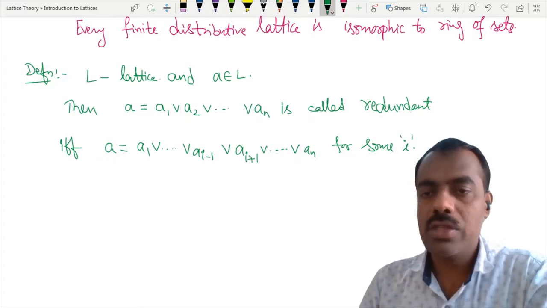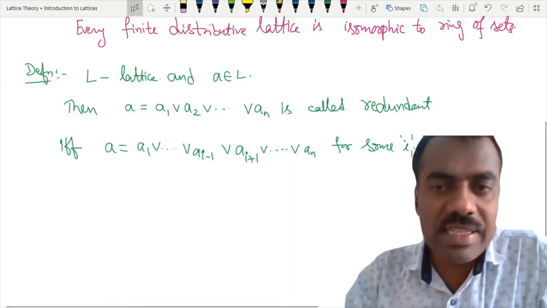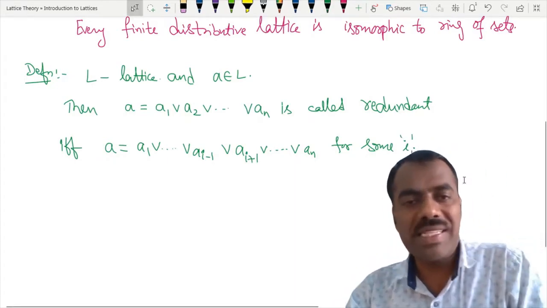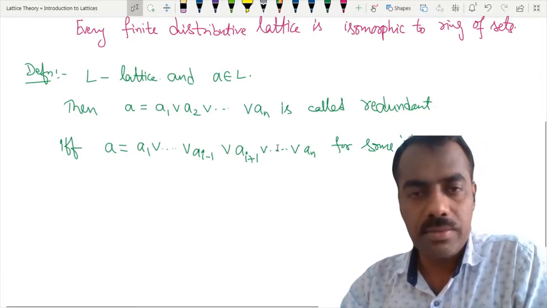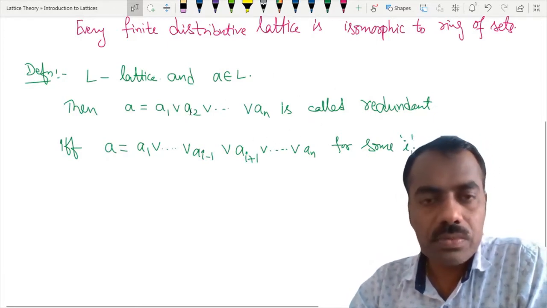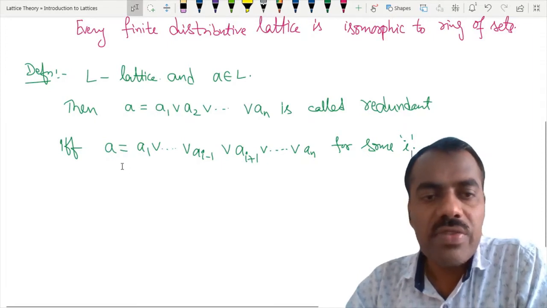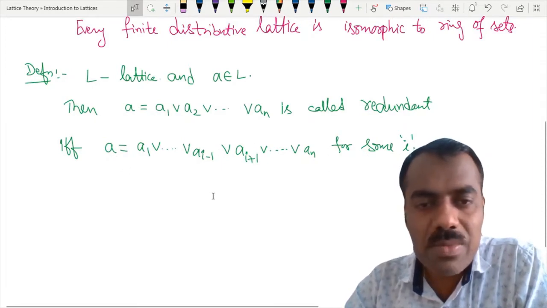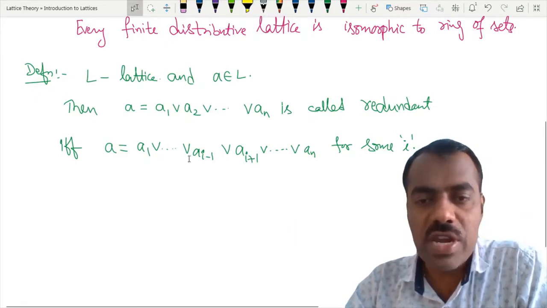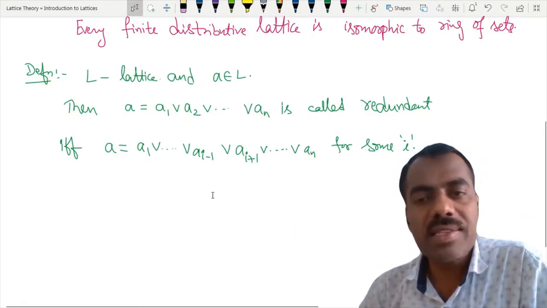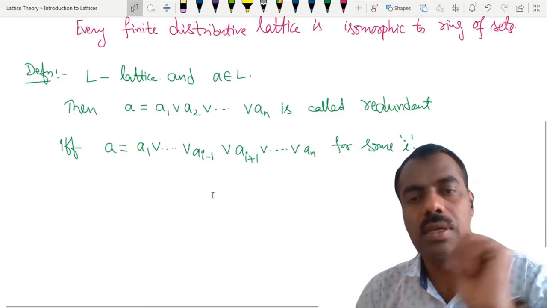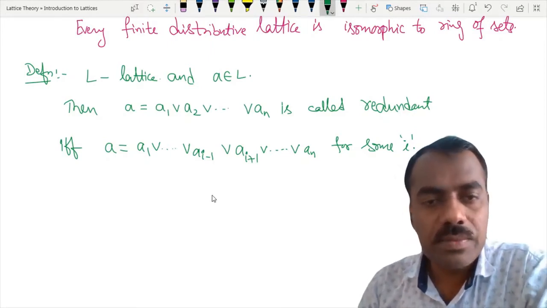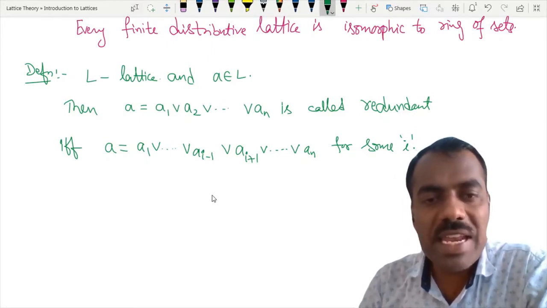Okay, so first we will try to understand what this means. For some representation, we say that it is redundant if and only if, for some i, we can remove that element and still A is the join of fewer elements. Is the definition clear? That means A is the join of some n elements.